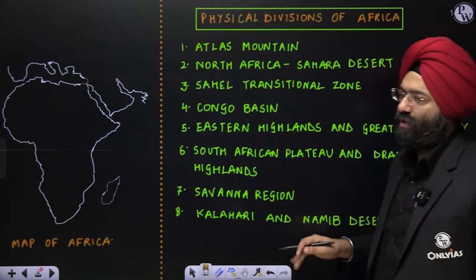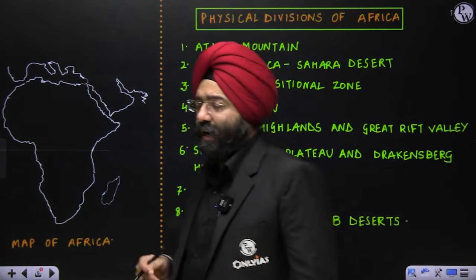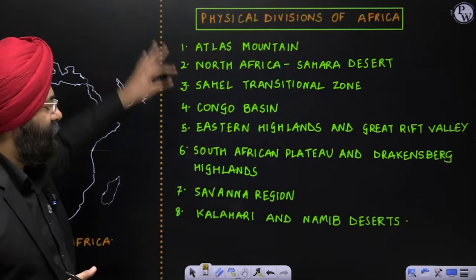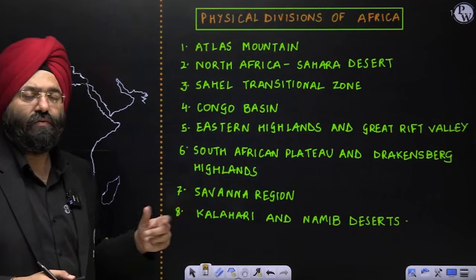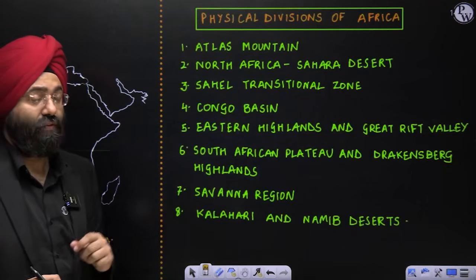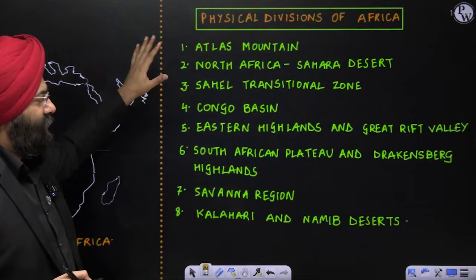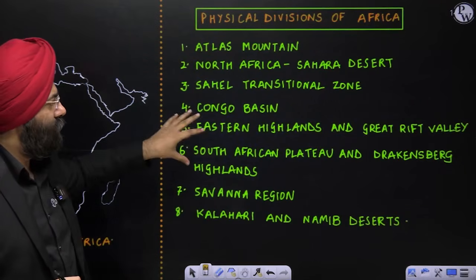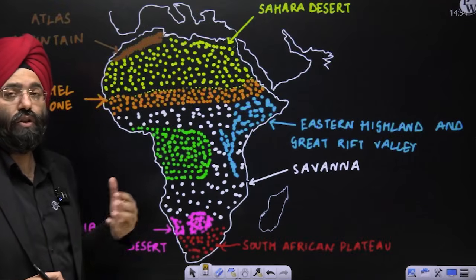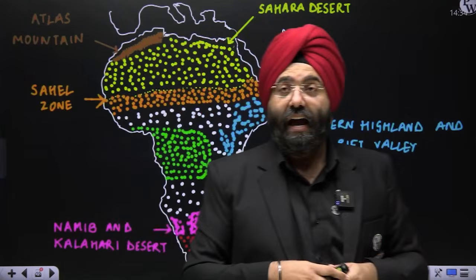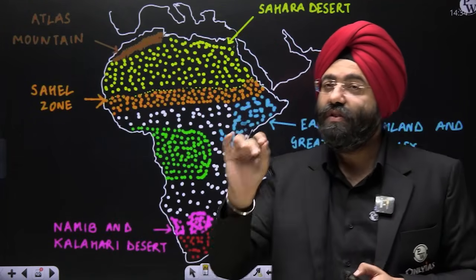Now, these are the broad divisions which have been standardly classified and accepted by various books, even the NCERTs have it. So, these are the 8 divisions which I have mentioned in front of you with respect to the physical divisions of Africa. You can pause the video, note it down. Along with it, please remember, merely just knowing these names will not work because you're doing geography, so you should be very well aware of the demarcations also. I'll be taking each and every division separately and teaching you.